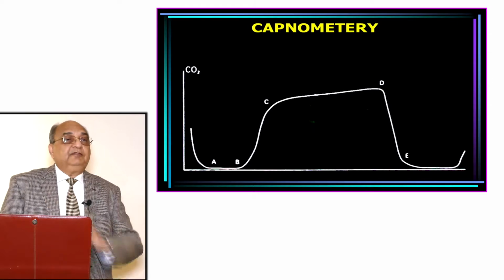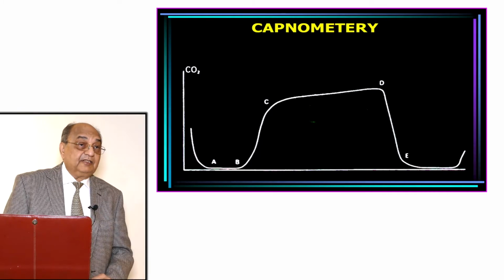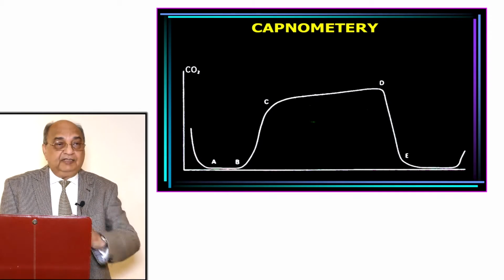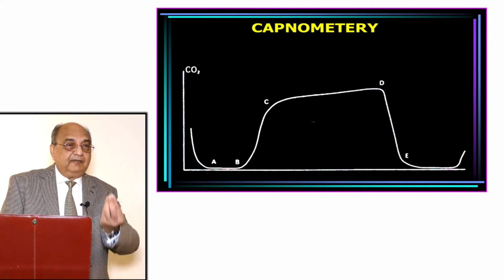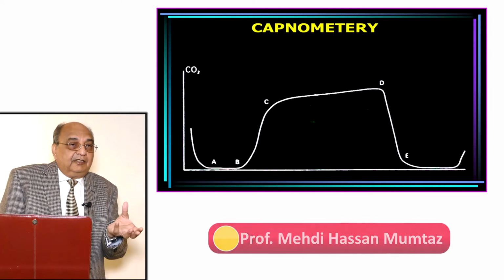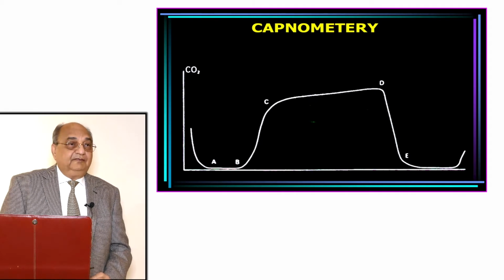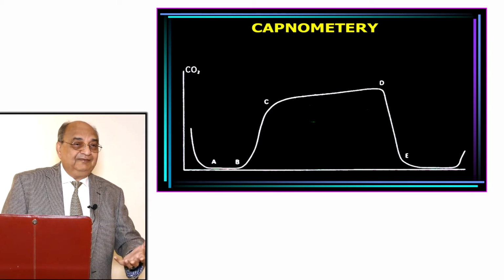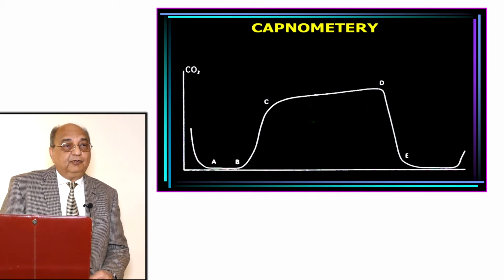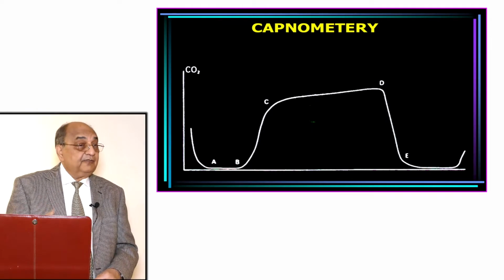A to B shows the expired gas does not have carbon dioxide, it is coming from anatomical dead space. Right? From B to C, as the carbon dioxide level is going up, it is a mixed phase. It is coming from anatomical dead space as well as a little bit of alveolar gas. From C to D, it's entirely coming from alveolar space. So the greater the amount coming, the greater the problem, right? So this graph is very important.